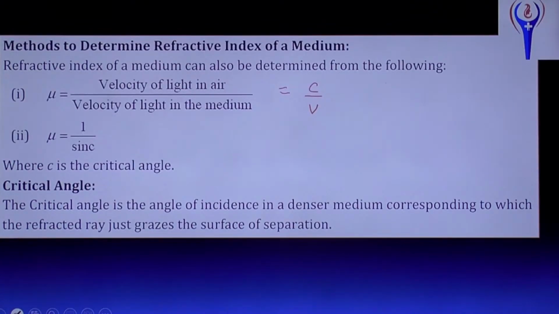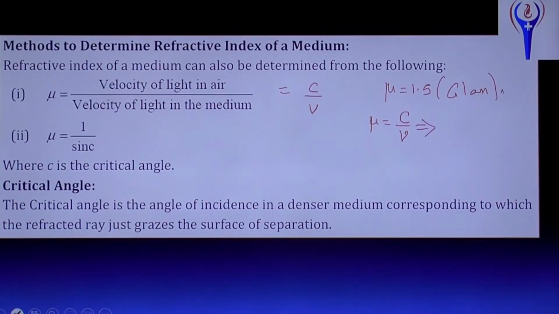And mu value will be 1.5 for glass. Then from this you can find the velocity of light in a glass medium. Very simple problem. Mu equals c by v. Here you want to find v only.